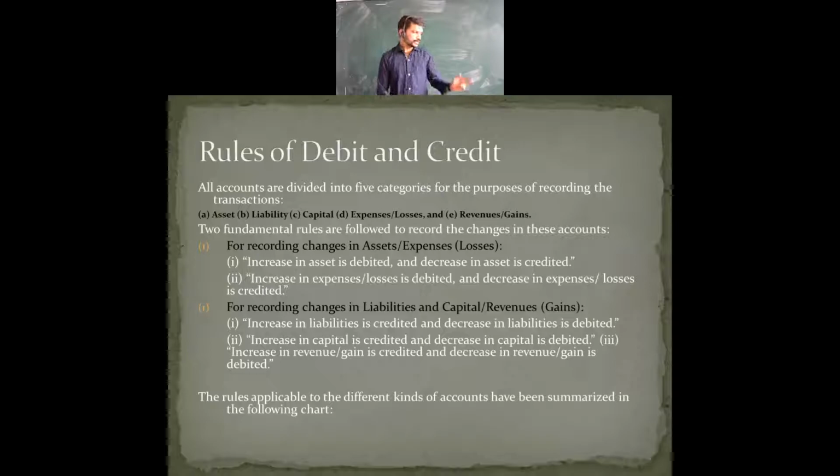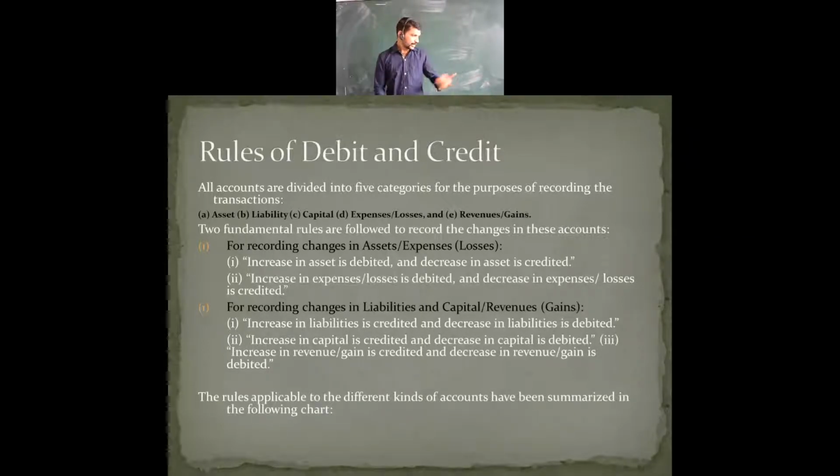Then the second fundamental rule says: increase in liabilities is credited and decrease in liabilities is debited. Whenever your liability side increases, it is going to be credited, and whenever there is a decrease in liabilities, that will be debited.